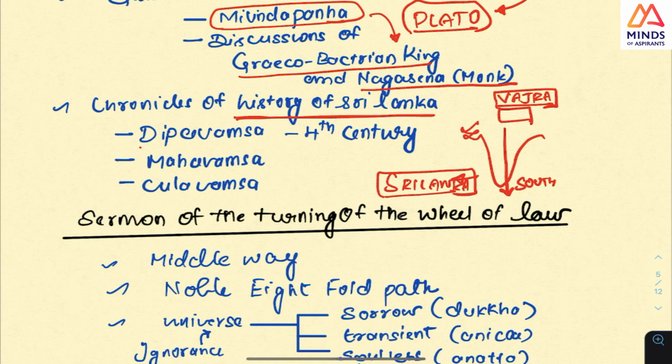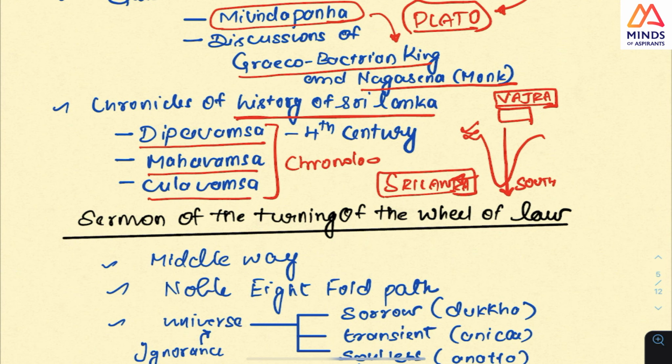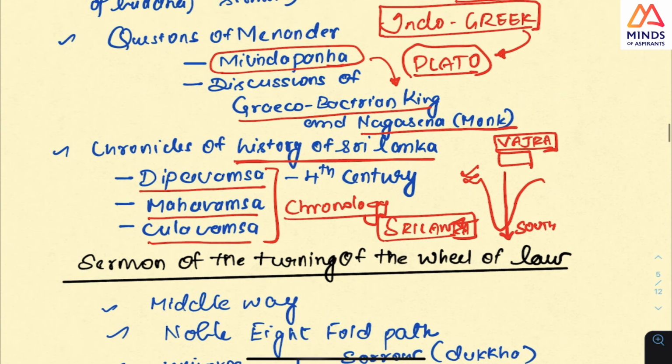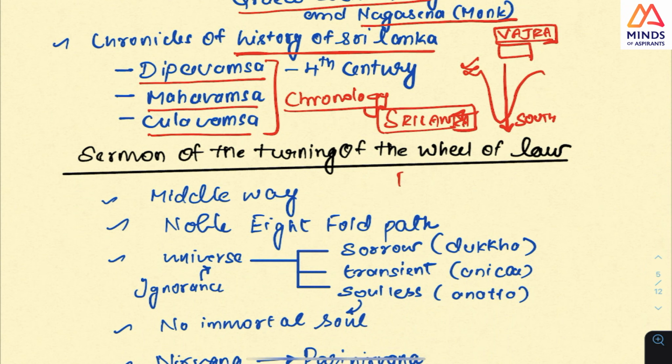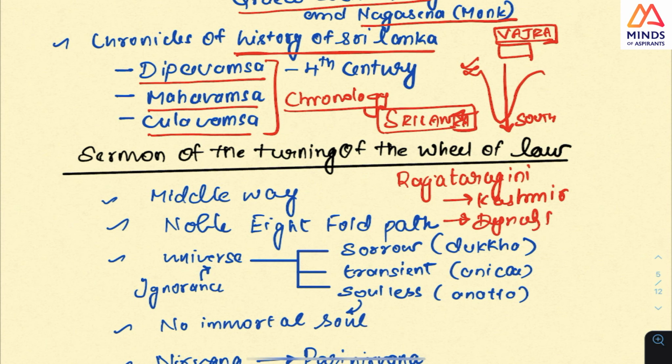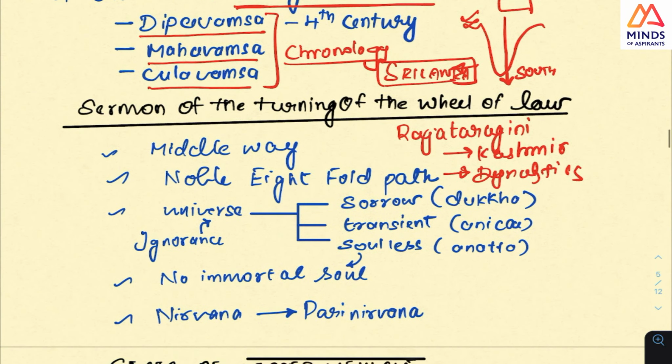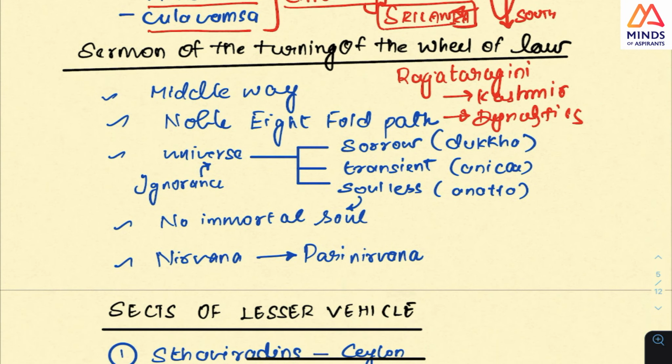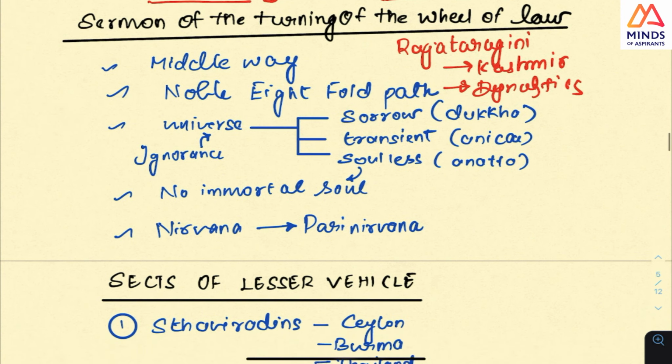But the books which are there, see, Deepavamsa, Mahavamsa, Culavamsa, these are all books, chronologies of the kings. For example, there is a book called Rajatarangini, a very, very important book. Rajatarangini is a history of Kashmir, or the dynasties of Kashmir. So Deepavamsa, Mahavamsa, Culavamsa are like that for Sri Lanka. It was in the canons of Buddhism, written in Pali.